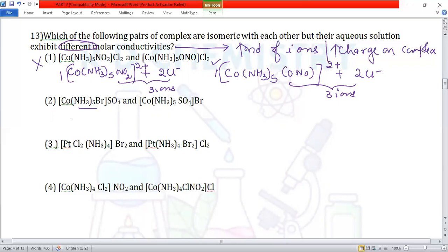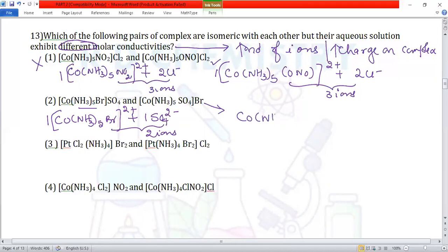In the first compound, [Co(NH3)5Br], outside the square bracket we have got sulfate, SO4 2 minus. There are 2 negative charges and 2 positive charges, so a 1:1 ratio. So it produces 2 ions. Now this complex is [Co(NH3)5SO4] inside, plus Br minus outside. So 1 Br minus, therefore 1 plus charge. So here also we have got 2 ions.